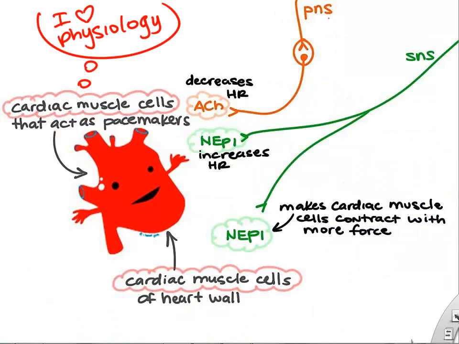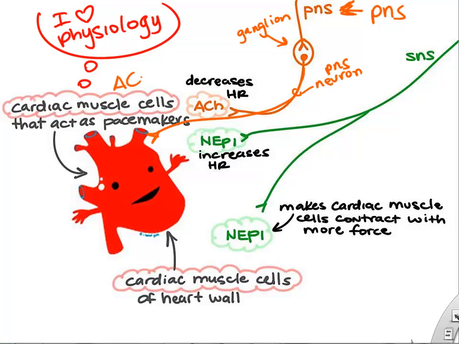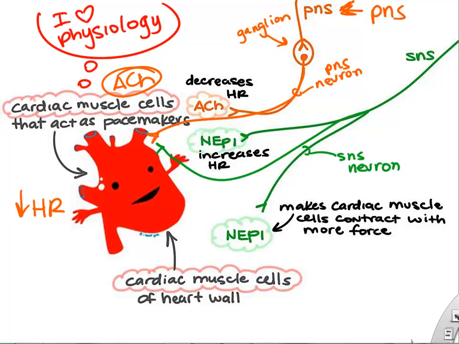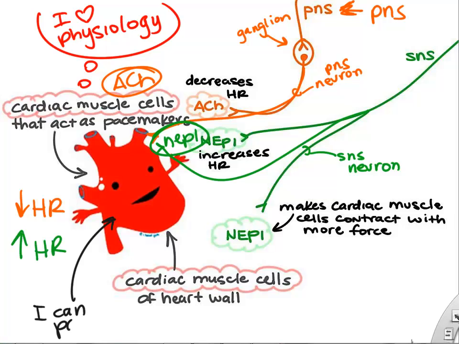Okay, let's look at the heart. The heart is wired up to our parasympathetic and sympathetic neurons. The parasympathetic neurons, again, release acetylcholine at the heart. Acetylcholine tends to tell the heart cells to slow down, so it decreases heart rate. The sympathetic neurons release norepinephrine as a neurotransmitter, which tends to increase heart rate.